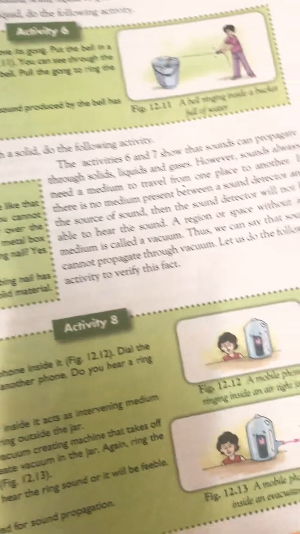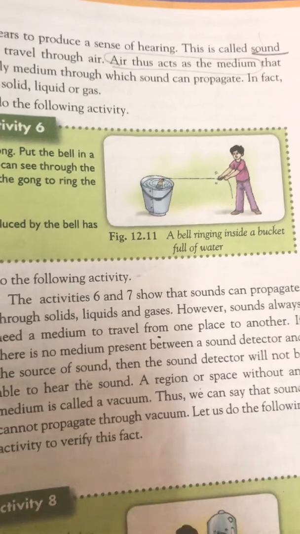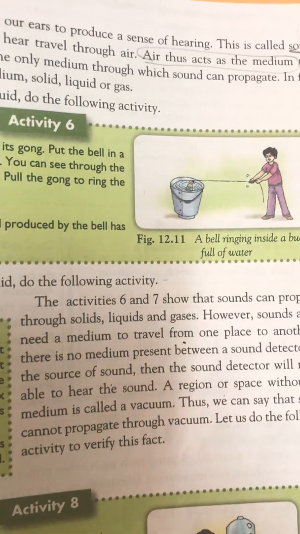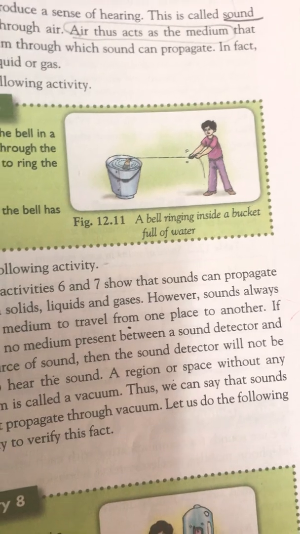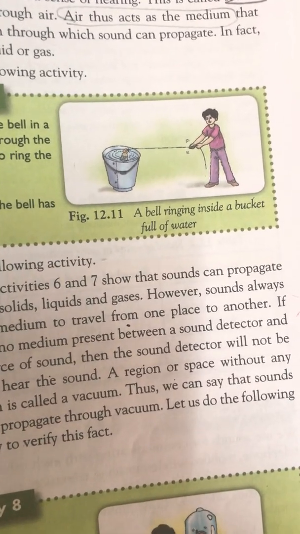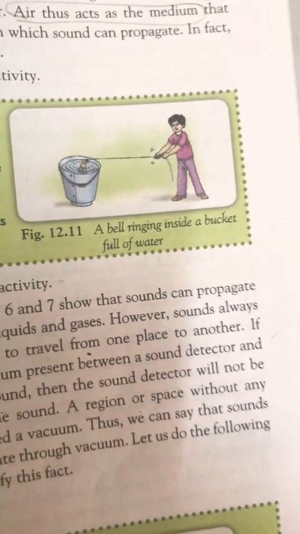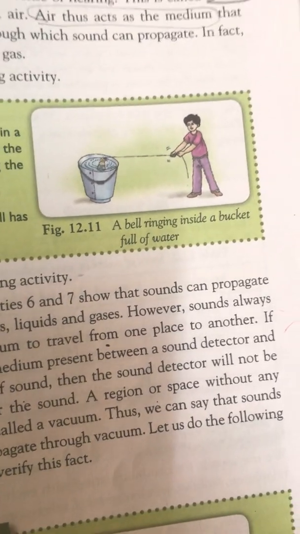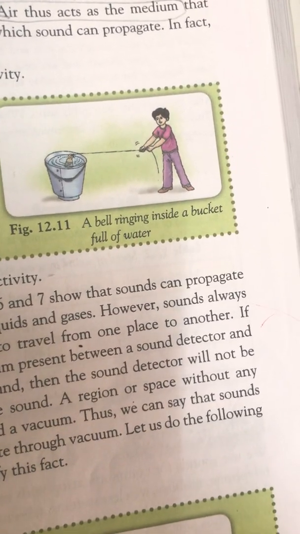So activities 6, 7 and 8 tell about the different matters that propagate sound, meaning sound travels through different materials. For example, if I place a metallic bell in a bucket of water and then play music in the bell, we will hear the music from inside the bucket. We are able to hear the sound of that bell, which means the sound can travel through water. Water is a liquid medium.